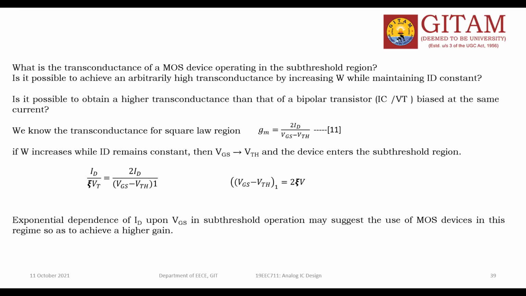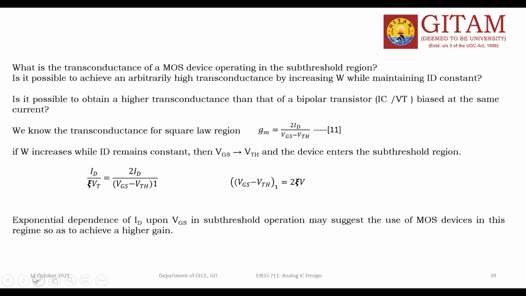Nowadays devices are being designed and implemented with a subthreshold swing of less than that, meaning 30 millivolts per decade, and even lesser than 70. So it means high speed.